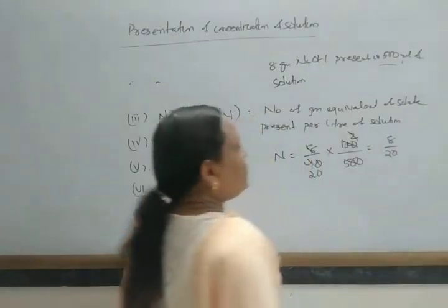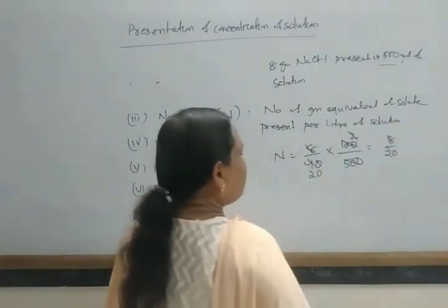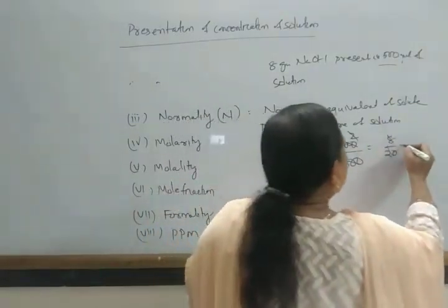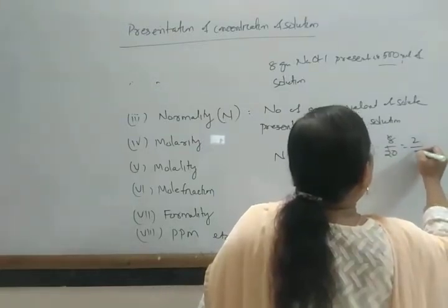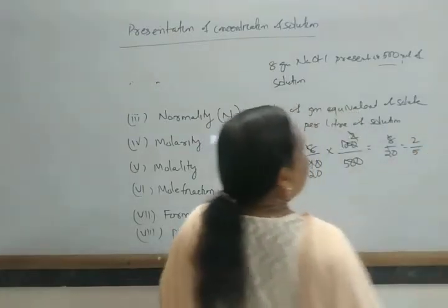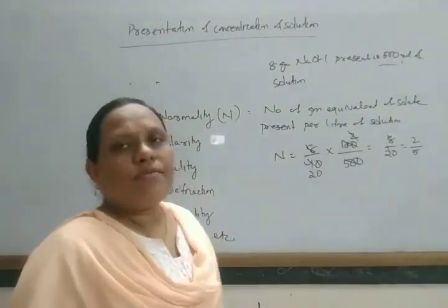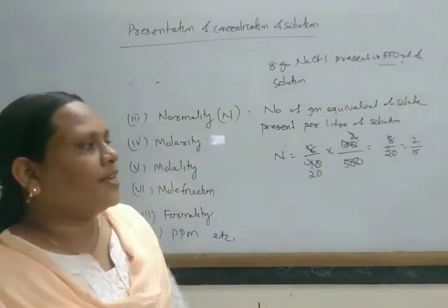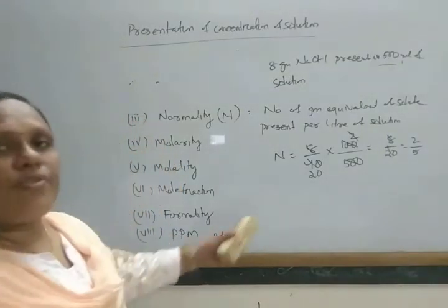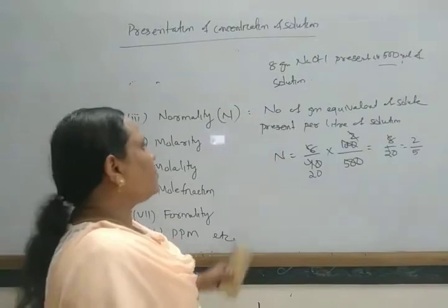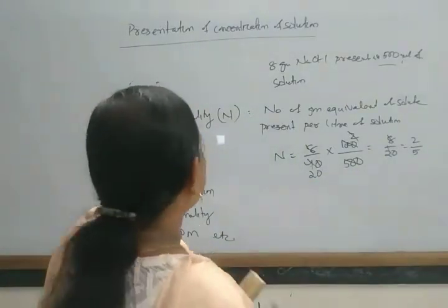So this normality value, then also you find out by 4, that is equal to 2 by 5. Okay, so the normality you can also find in fractional value, 2 by 5. So in this you can find out what is the normality.